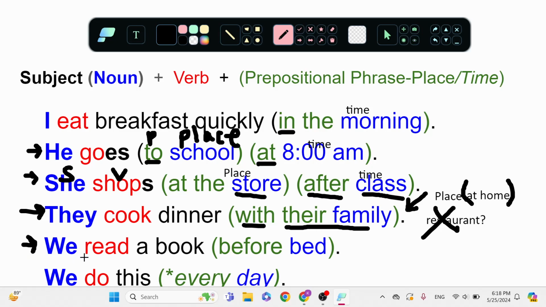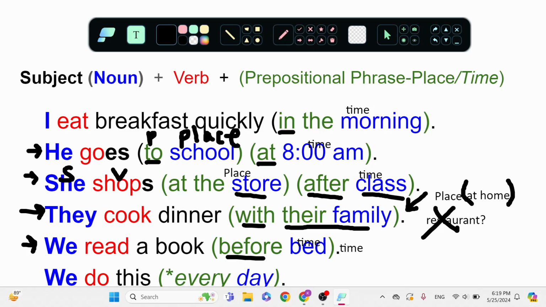Okay, next, we read a book before bed. What is this one? It's difficult. Before we go to bed, right? Before we go to sleep. This is a time.